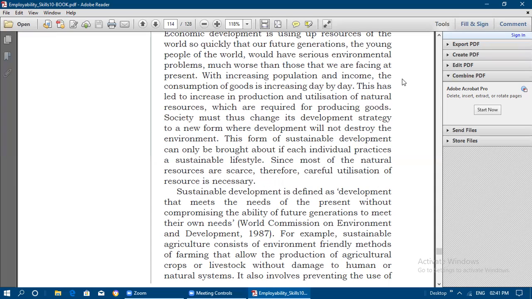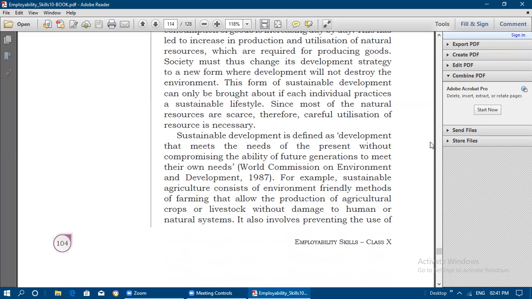So for example, sustainable agriculture consists of environment friendly methods of farming. We need to produce our own fertilizers and pesticides naturally, so that kind of agriculture needs to be practiced more. Sustainable agriculture consists of environment friendly methods of farming that allow the production of agricultural crops or livestock without damage to human or natural systems. It should not affect the natural systems or human beings.